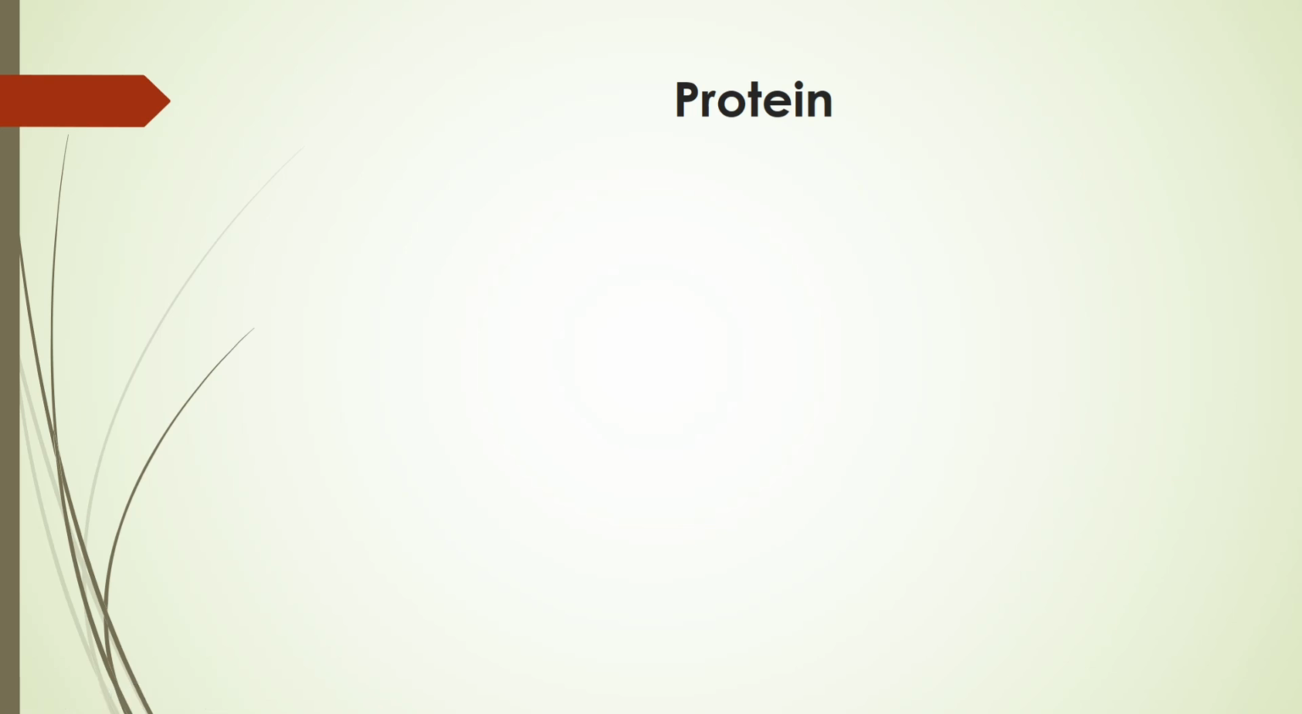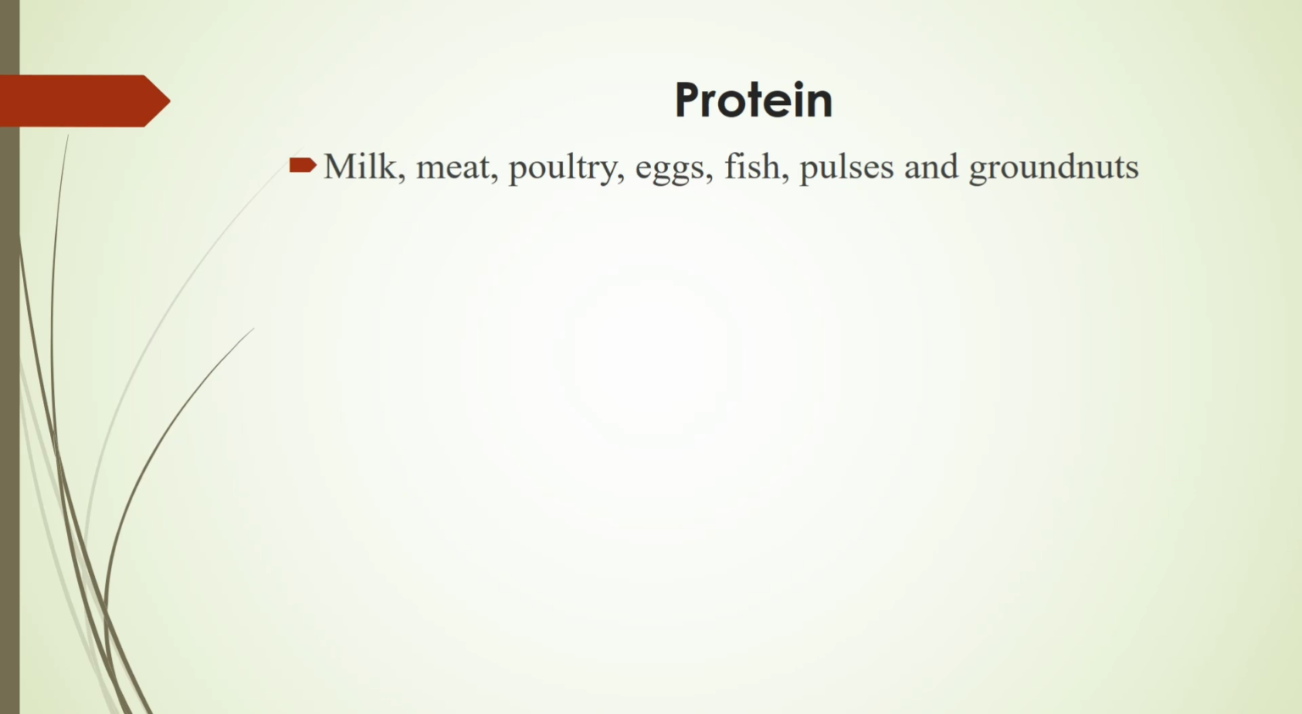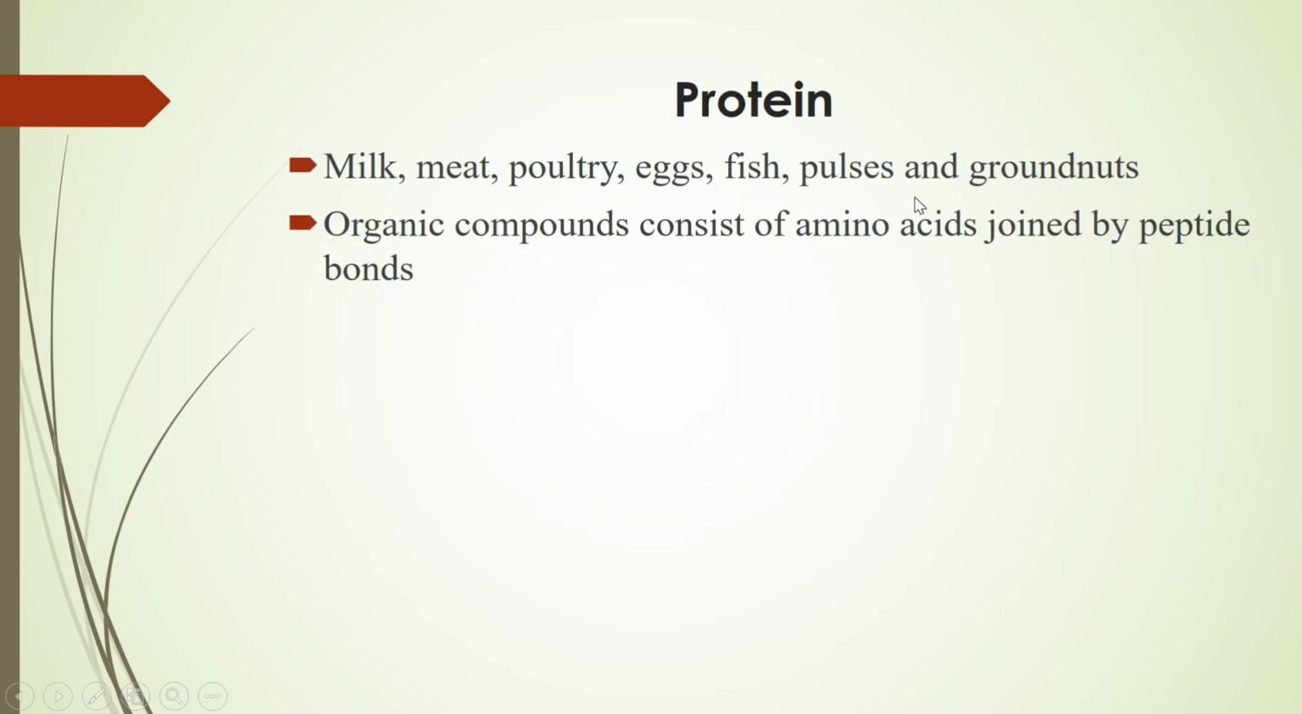Next macronutrient is protein. So the main sources of protein include milk, meat, poultry, eggs, fish, pulses and groundnuts. Proteins are organic compounds consisting of amino acids joined by peptide bonds. Structural unit of protein is amino acids. This is an important point. Structural unit of protein is the amino acids, which was asked in most of the nursing exams.